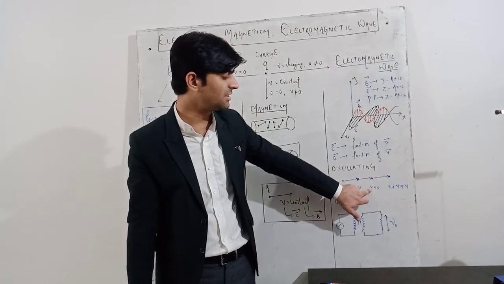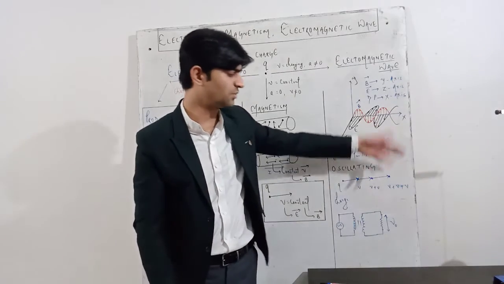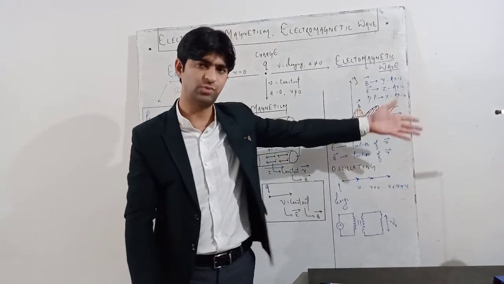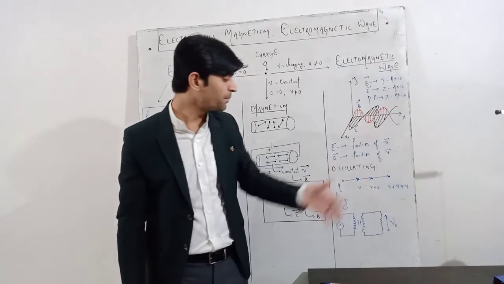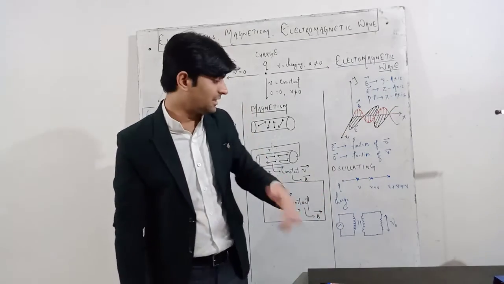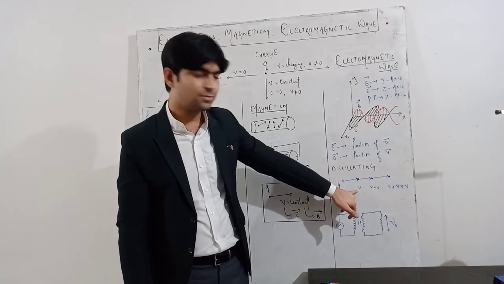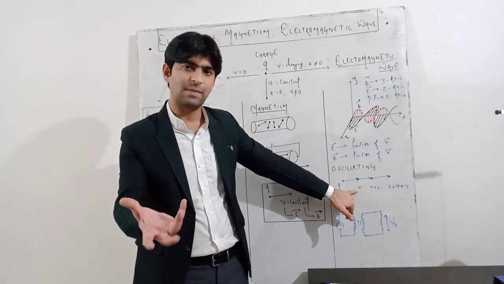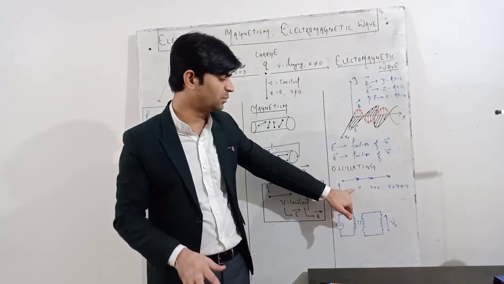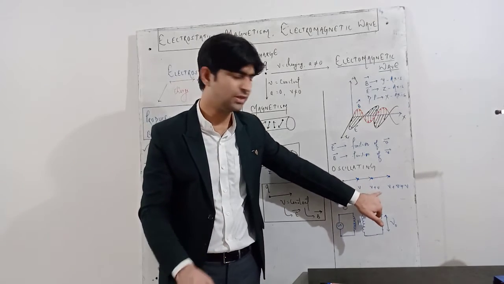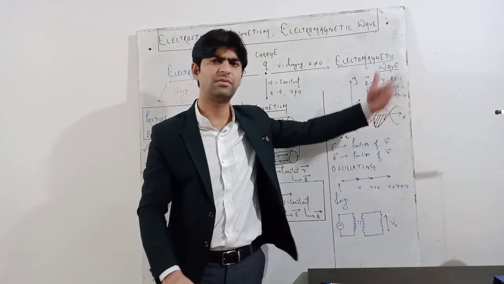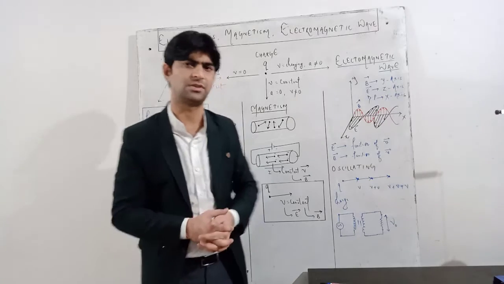So at a certain instant it becomes v plus v, then v plus v plus v, then 4 times v. In this way the charge is accelerated. Up to this point the electric field and magnetic field are produced because it is moving with a certain velocity. Now what about the extra energy? v plus v is 2v, then 3v, 4v, 5v and so on, where v stands for velocity.